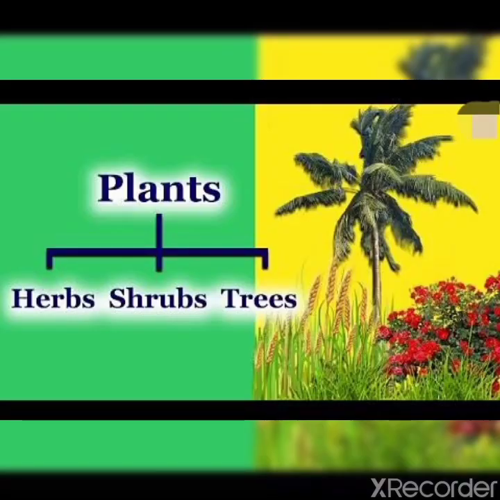Students, we have already discussed that angiosperms are divided into two groups on the basis of number of cotyledons, that is monocotyledons and dicotyledons. Now, on the basis of their sizes, angiosperms are divided into three groups: herbs, shrubs and trees.